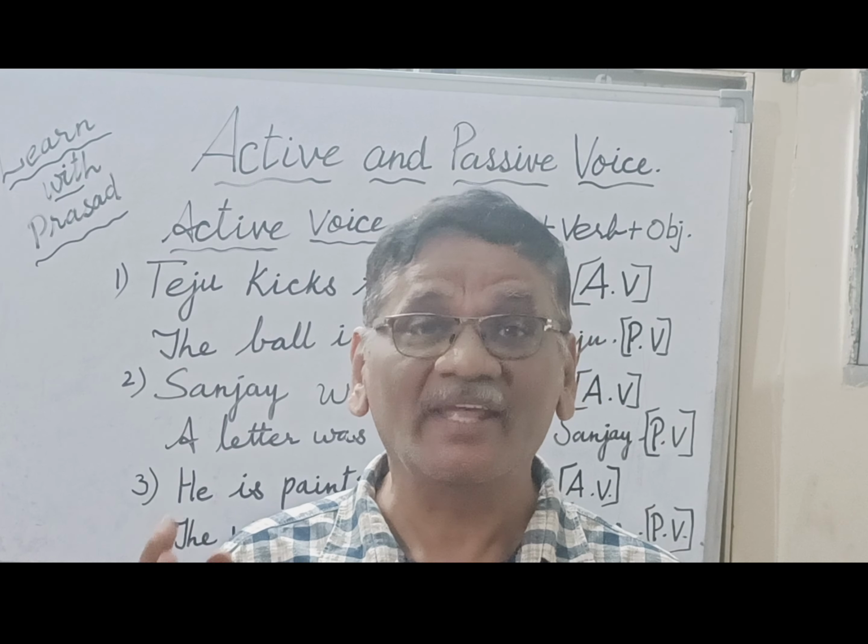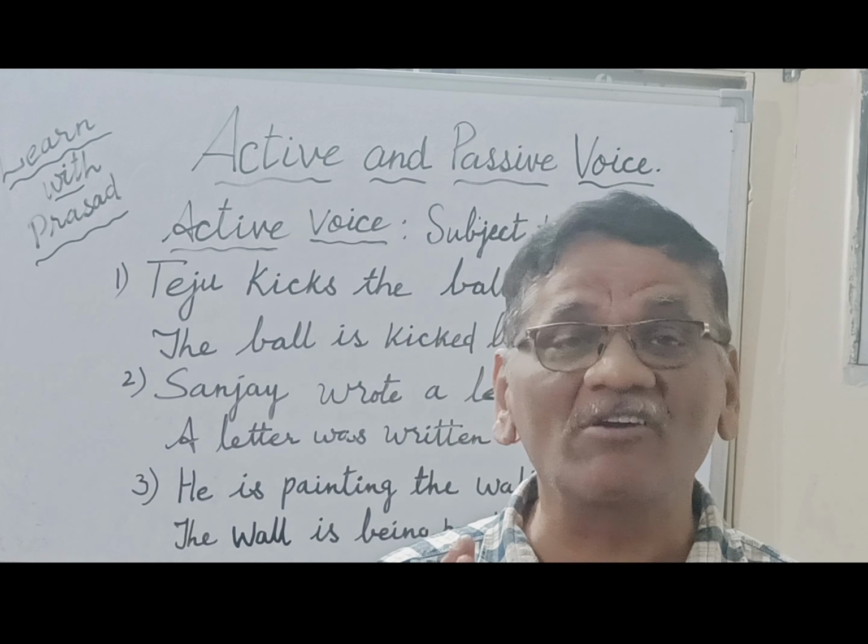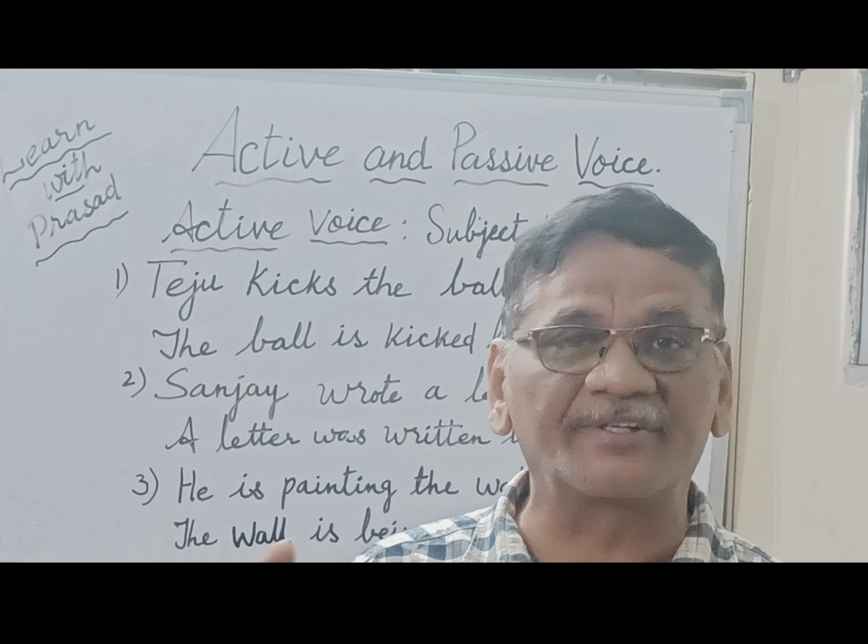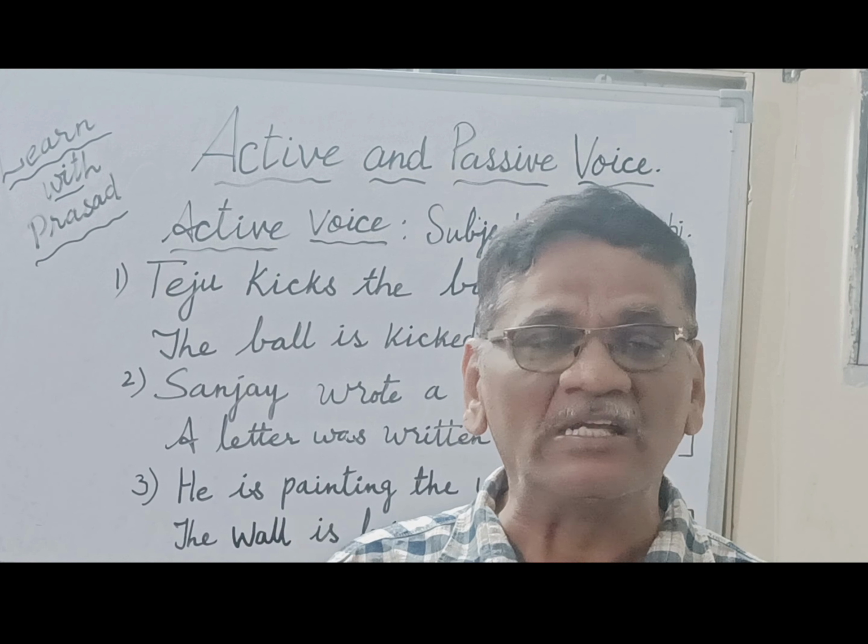But there are irregular verbs like write, wrote, written; give, gave, given. When you change from active to passive, irregular verbs we can understand, but for regular verbs, verb 2 and 3 are both the same.